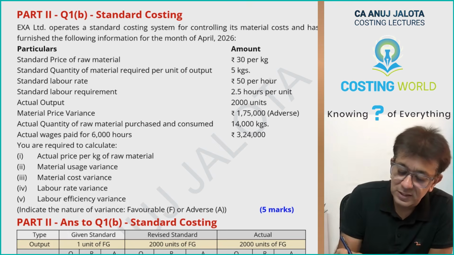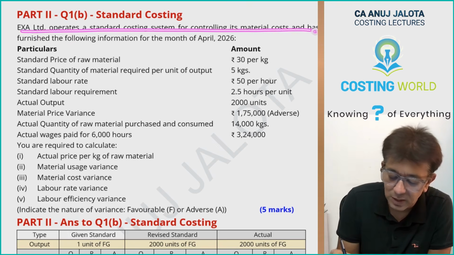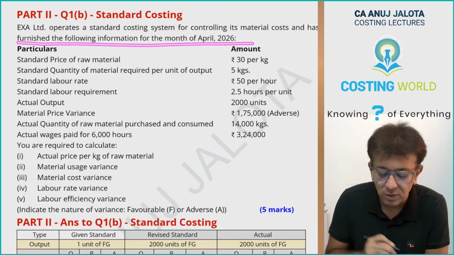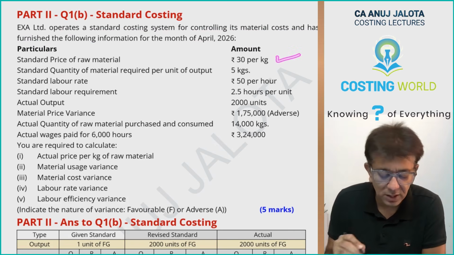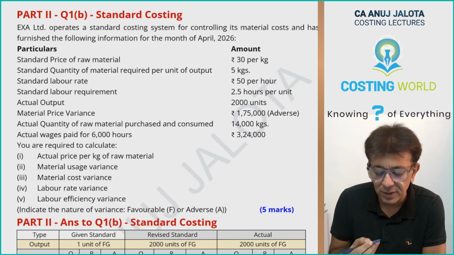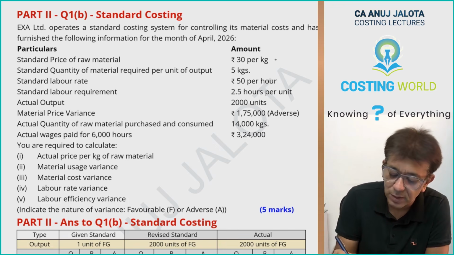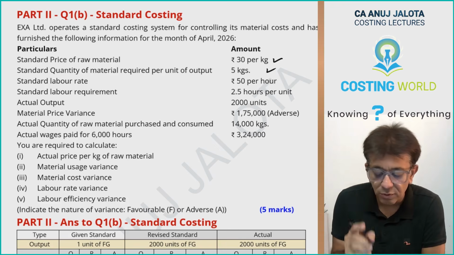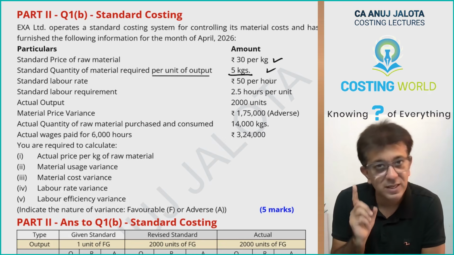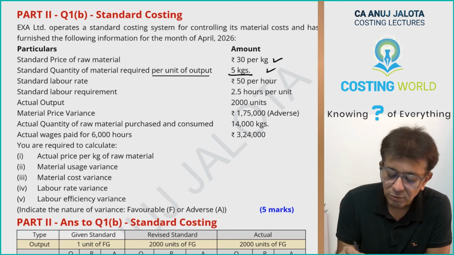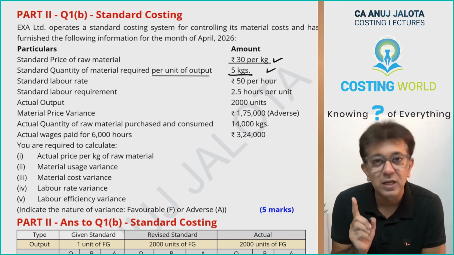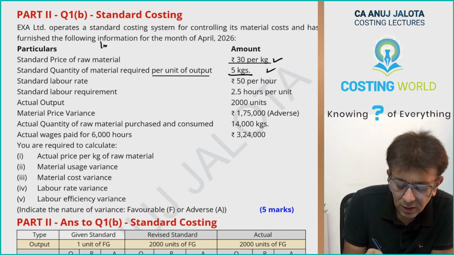Listen. EXC Limited operates a standard costing system for controlling its material cost and has furnished the following information for the month of April 2026. Standard price of raw material is 30 per kg. Standard quantity of material required per unit is 5 kgs. Do remember this and this data. So for 1 unit of the product, you require 5 kgs. Second, 1 kg of raw material should be purchased at 30 per kg. So if I think of 1 unit of finished goods, it will require 5 kgs to be purchased at the rate of 30 per kg.